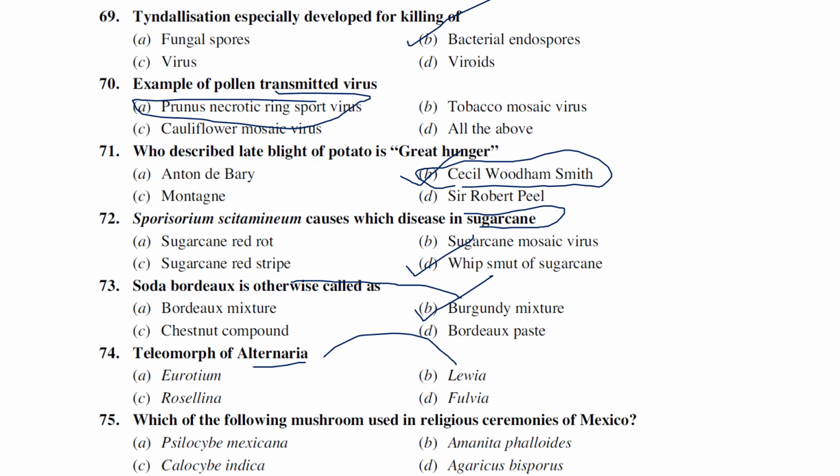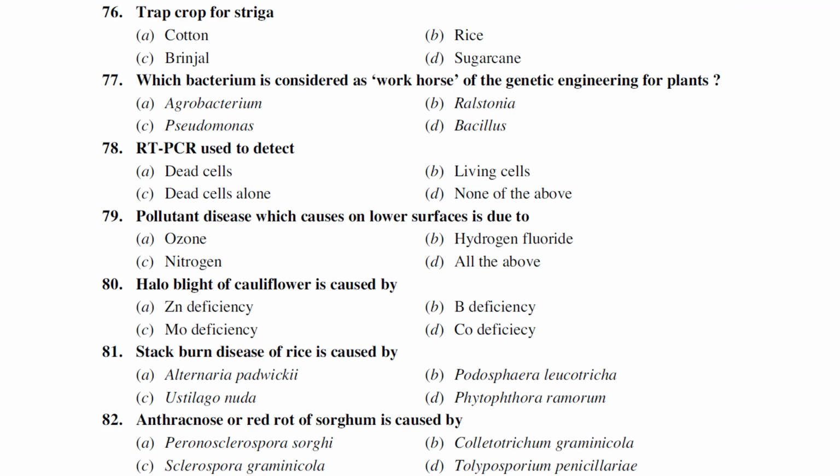Which of the following mushrooms is used in religious ceremonies of Mexico? Psilocybe mexicana, Amanita phalloides, Calocybe indica, Agaricus bisporus. This Psilocybe mexicana is generally used in religious ceremonies of Mexico. Trap crop for Striga: cotton, rice, brinjal, sugarcane. So cotton is generally used as a trap crop for Striga.